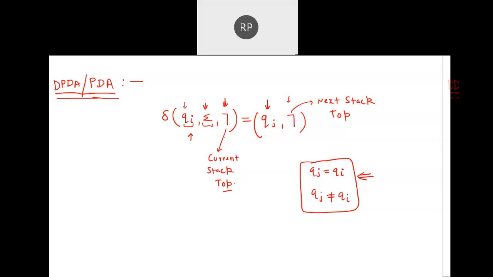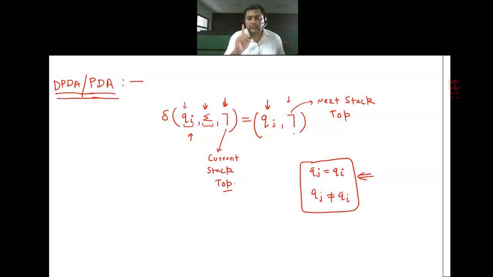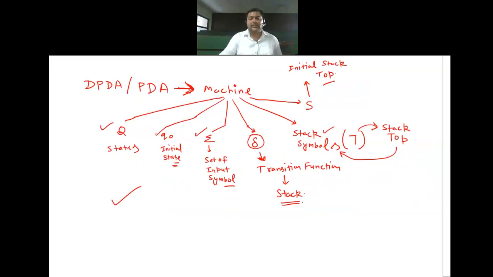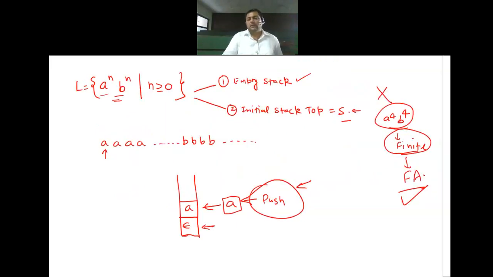Everyone is clear for this? Good. So with this, now we are going to start the PDA construction. Don't forget that there are two different ways to make the PDA. I have already explained in the very beginning that one way is by keeping the initial stack empty, and one way is by keeping the stack top as S. So first we are making this one. Once you are comfortable with this, then you will automatically understand the other without a problem. Okay, fine.